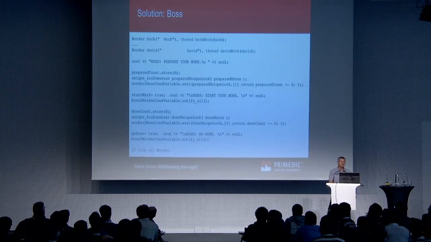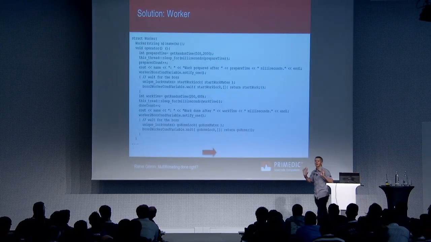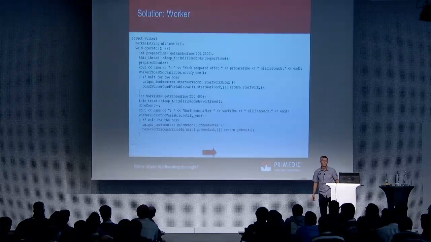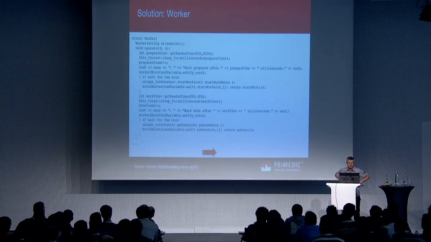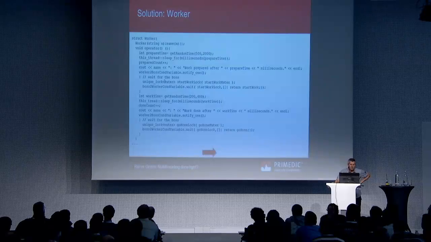This is in the wrong direction. One additional remark: prepare count and done count are atomic variables. The problem is not the access to the count variable, but that the worker holds no mutex when it does the worker to boss condition variable notify one. Where's the mutex missing?